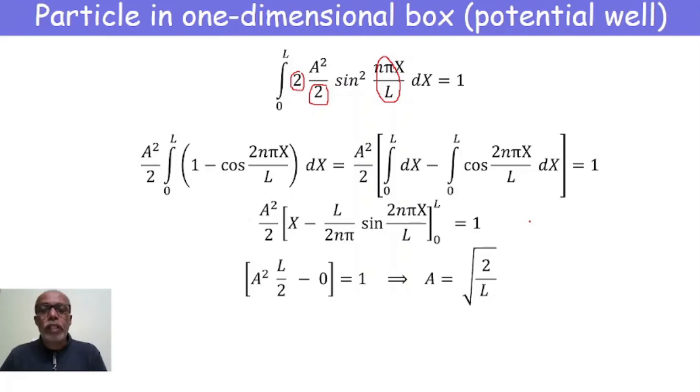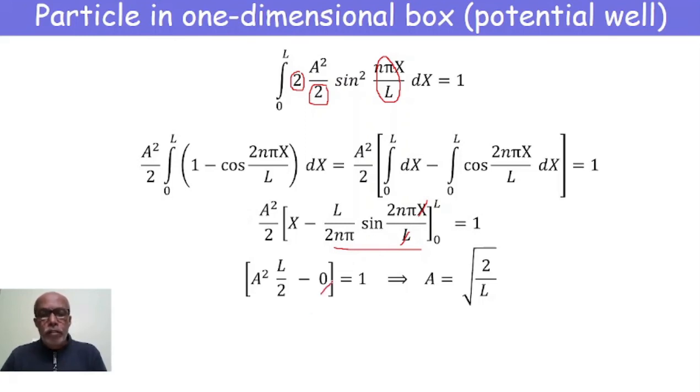Now substituting the limits of integration, A²/2 into, for x, the upper limit L minus 0, L only. For the second term, if we substitute L for x, sin 2nπ is 0, and if we substitute 0 for x, again sin becomes 0, and therefore this complete term becomes 0.